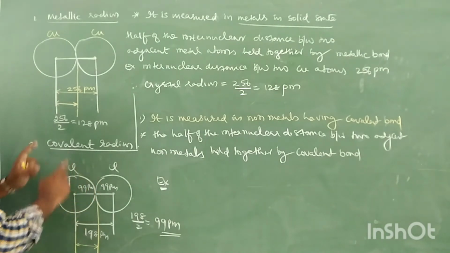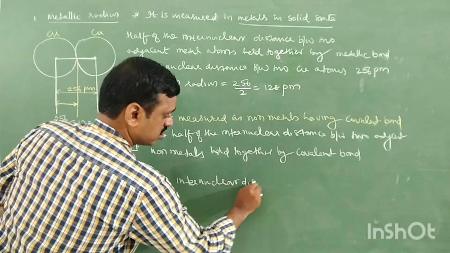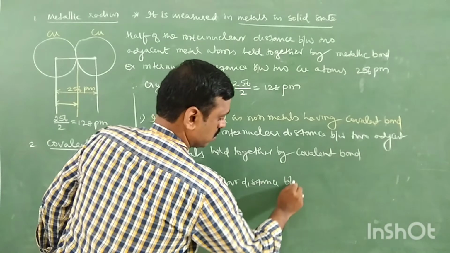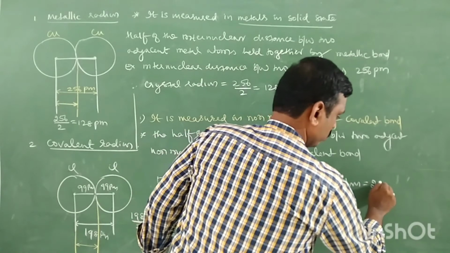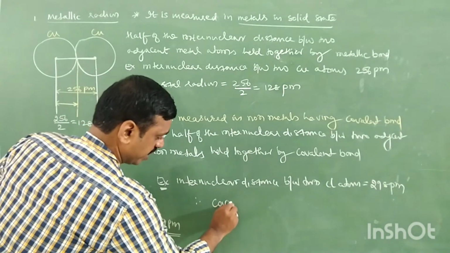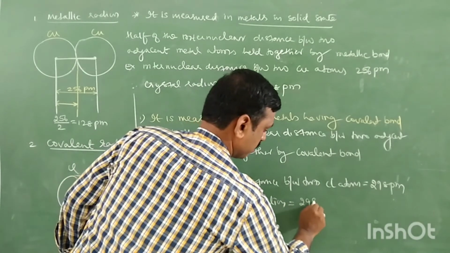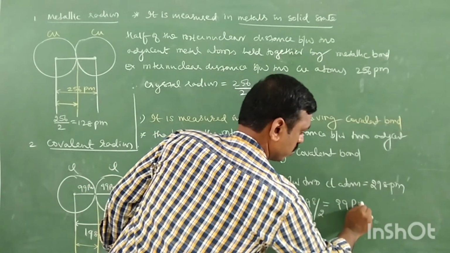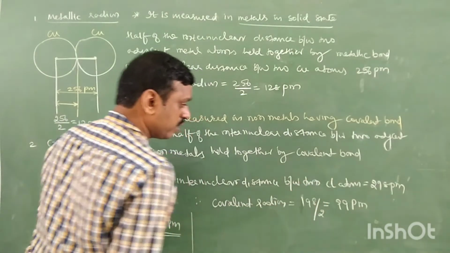So example, the internuclear distance between two chlorine atoms is 198 picometer. Therefore, the covalent radius is 198 by 2, 99 picometer. Okay, so this is the covalent radius, 198 by 2, 99 picometer.